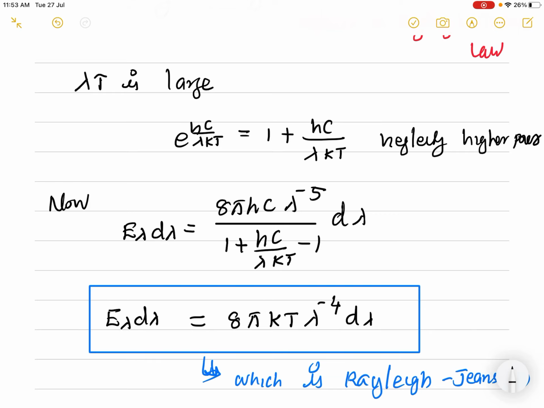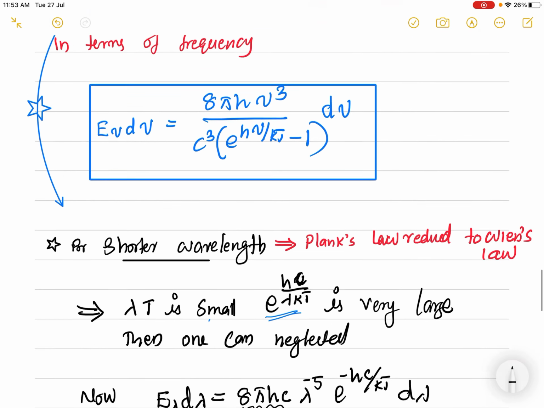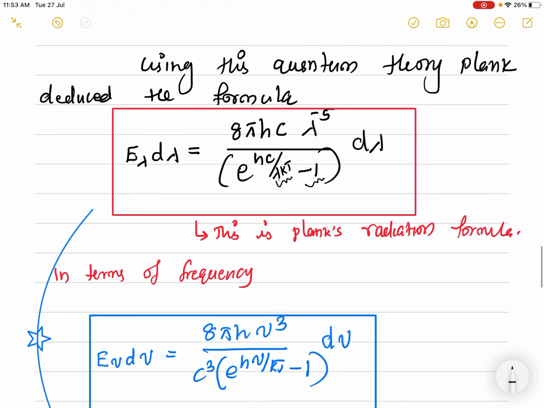So using the Planck radiation law, we can explain the energy distribution curve for the black body, for both shorter and longer wavelengths. It is a good theory for the energy distribution. This formula came from the Planck hypothesis, which started a new physics known as quantum mechanics, and after this the physics is known as modern physics.